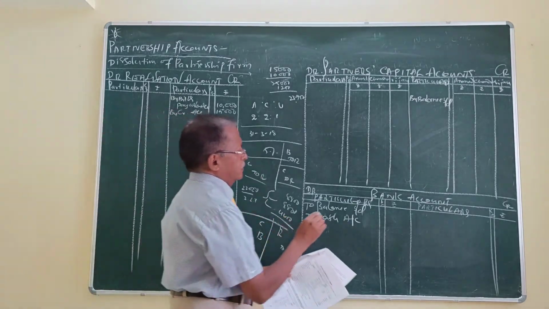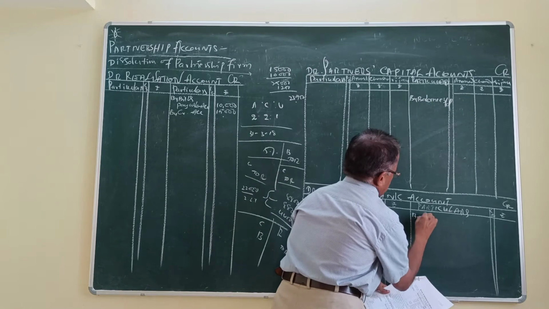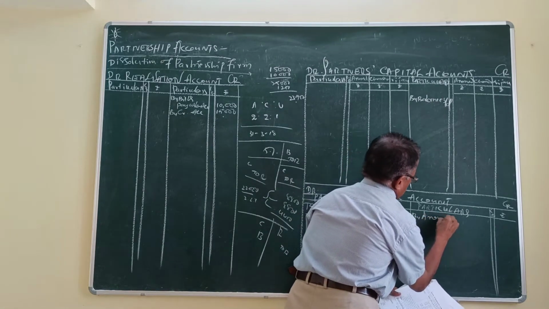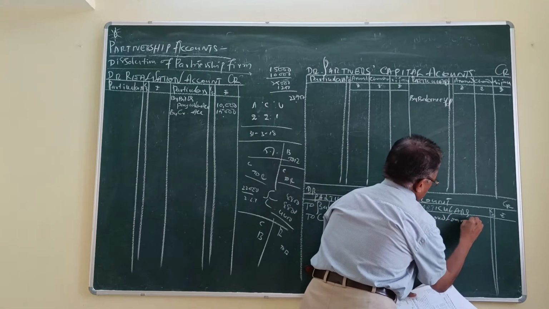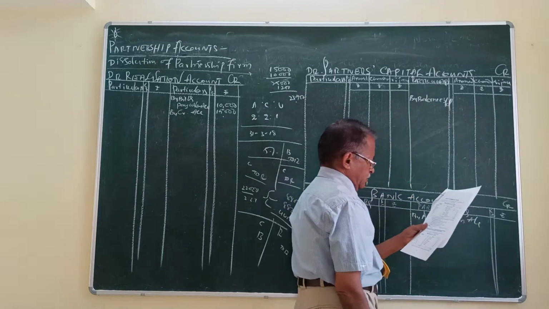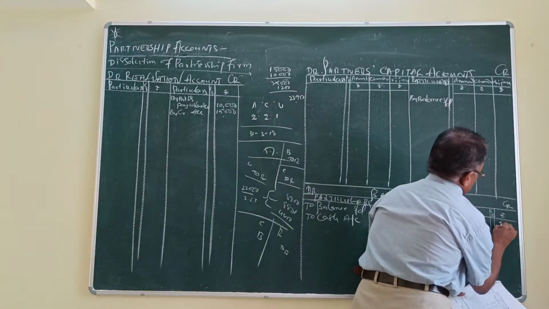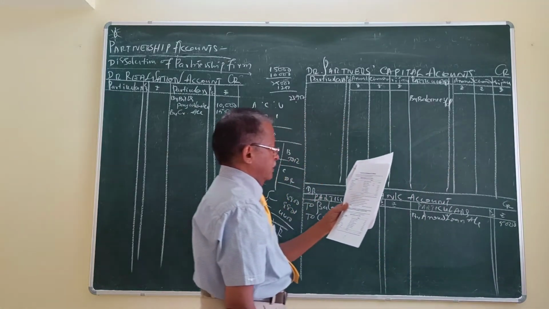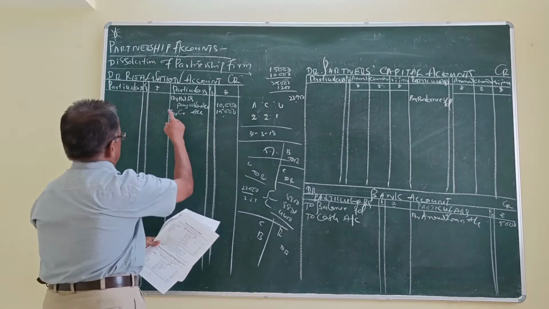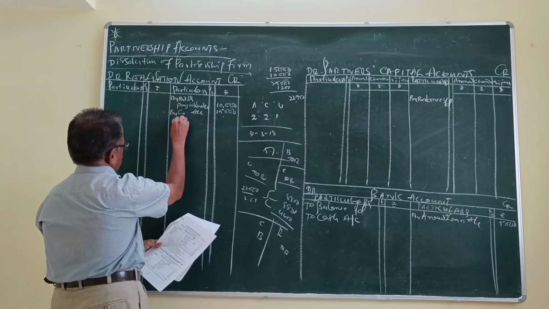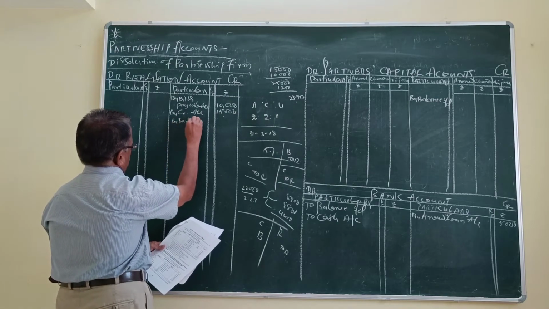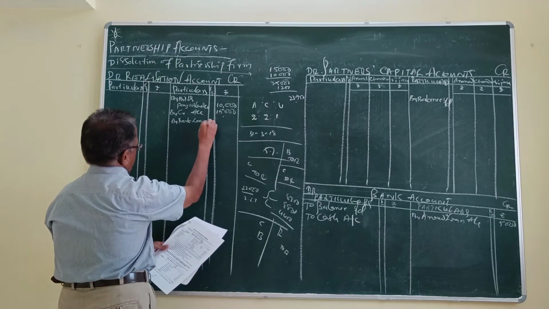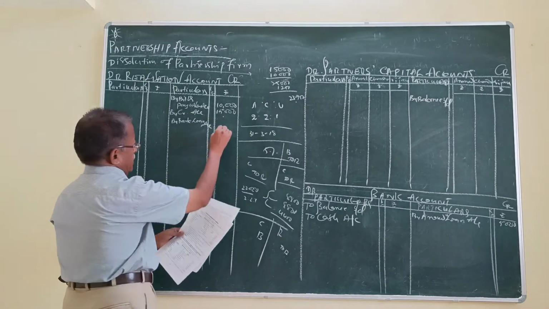Then Anand loan, in the bank account, by Anand loan account. Anand loan account, how much? 5,000. Then bank loan, in the realization account, by bank loan account. How much? 8,000.